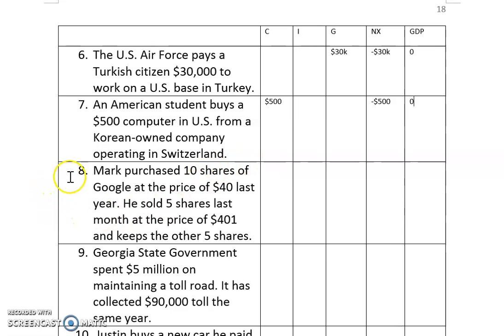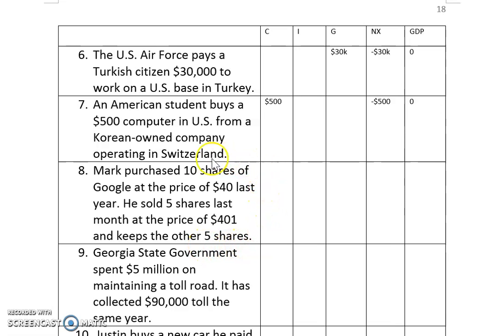Okay, next. Mark purchased 10 shares of Google at the price of $40 per share last year. He sold 5 shares last month at the price of $401 and keeps the other 5 shares. What do you think? Do you remember what are not included in GDP? Financial securities. These are financial securities.